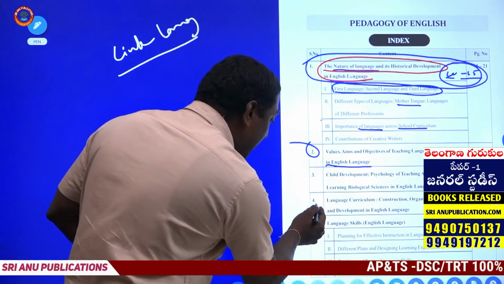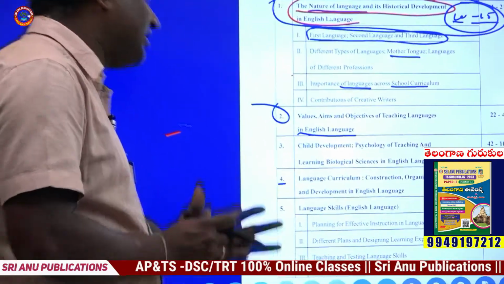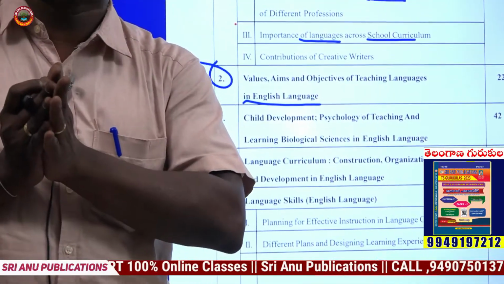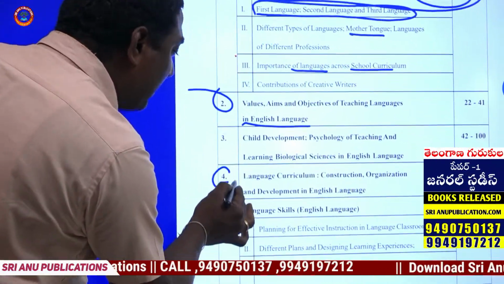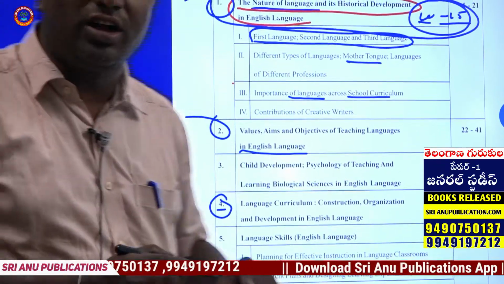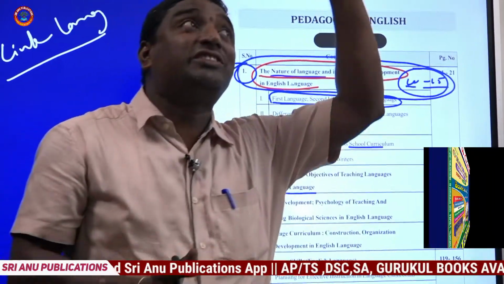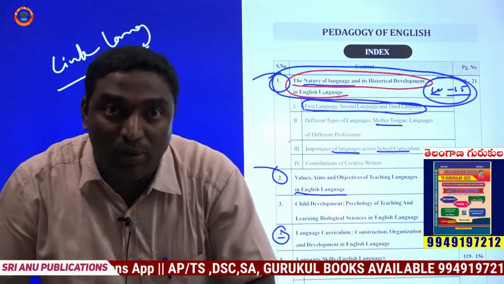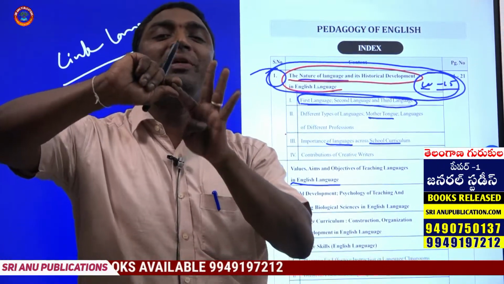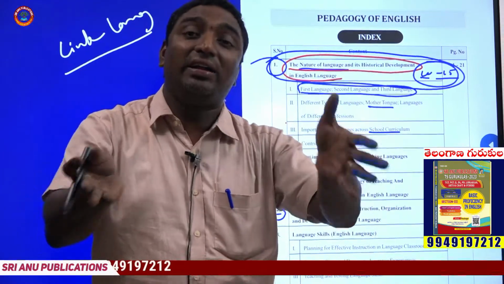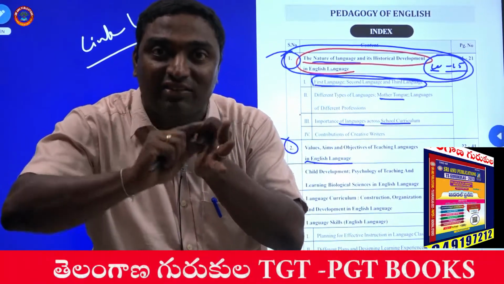And coming to fourth important chapter, language curriculum, construction, organization and development in English language. How English language is being developed. Remember students, here is just a link between this and this. What is that link and how it is connected? How the development of English language from 1600 to present now. In India, how its teaching is. Of course, historical development of English language, entire world is different, and development of English language in India, which means teaching English language in India.